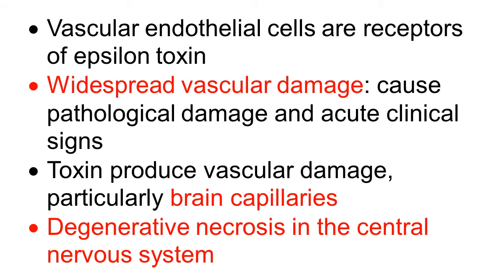Toxin produces vascular damage in the body, particularly brain capillaries. And in the brain, it causes degenerative necrosis in various important parts of the central nervous system that manifest serious symptoms of the disease.